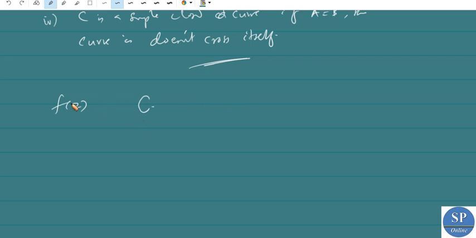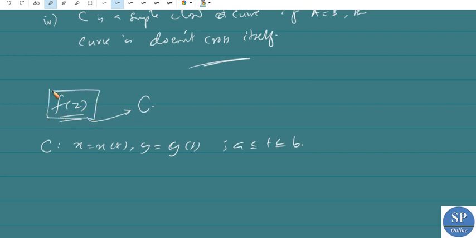That is, we are integrating a complex function f of z along this curve C. Also f of z should be defined on this curve C, and the curve C may be defined in the parametric form as x equal to x of t, y equal to y of t for a less than or equal to t less than or equal to b. This function f of z is our integrand.